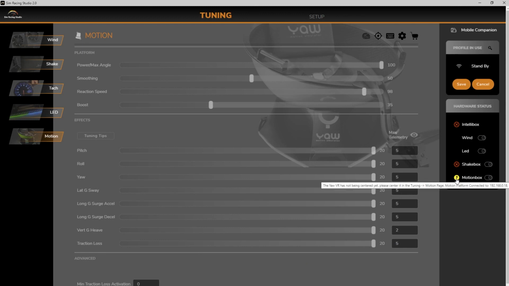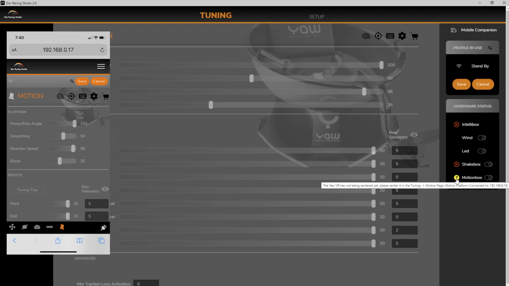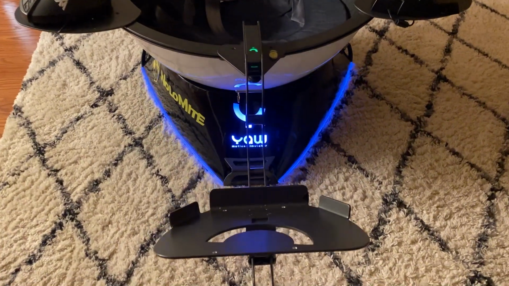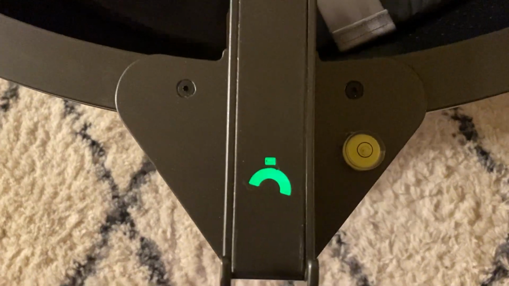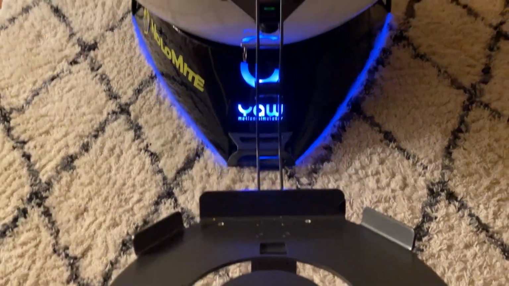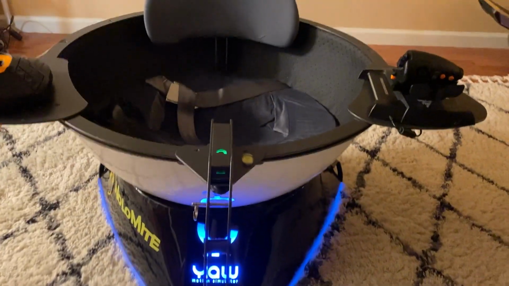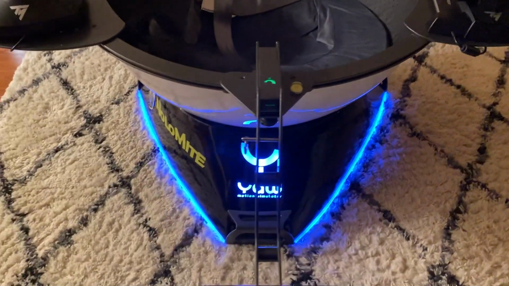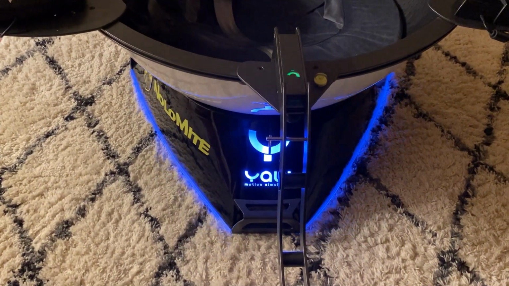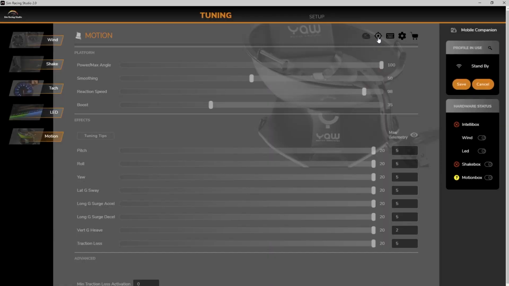Okay, this question mark right here means the Yaw is connected. It has a little pop-up showing the IP address of the Yaw. On the left, that's what the mobile companion looks like. We're going to need to click on this target mark once we have the Yaw centered. I have a bubble level on my Yaw VR to center it. You don't need one of these, you can eyeball it, but this took a lot of the guesswork out for me. So I center my Yaw, and then I hit that target symbol. Once you click on that target symbol, the question mark will turn into a green check mark, meaning you are centered.